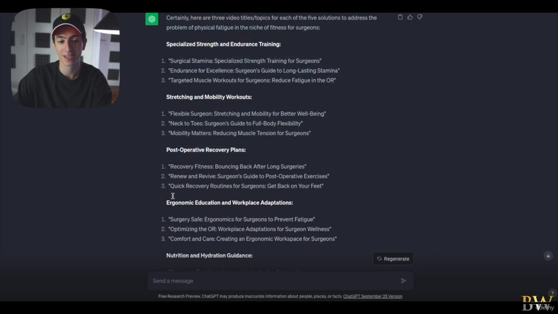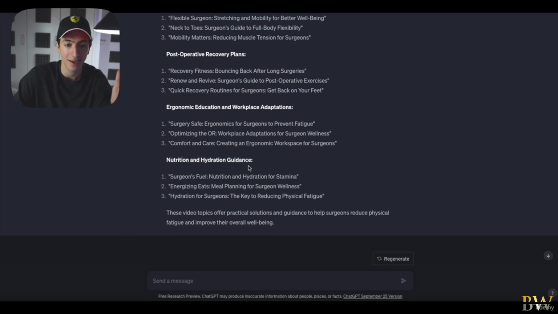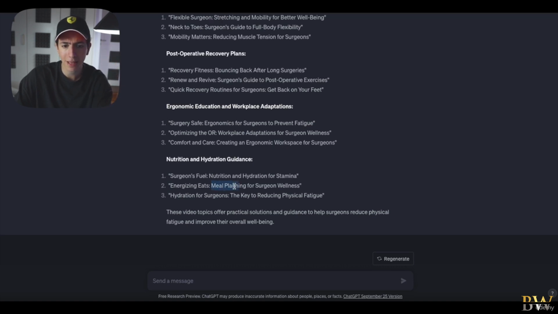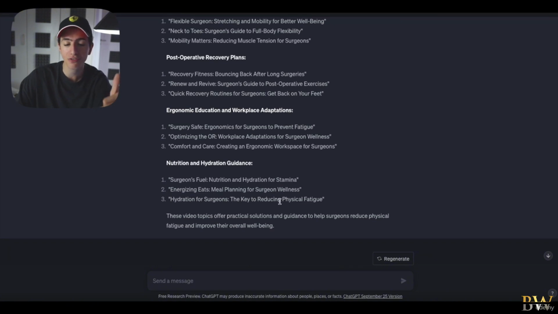Look at this. Post-operative recovery plans, ergonomic education and workplace adaptations, nutrition and hydration guidance, surgeon's fluid, for example, nutrition and hydration for stamina, energizing eats, right? Meal planning for surgeons' wellness, hydration for surgeons, the key to reducing physical fatigue.